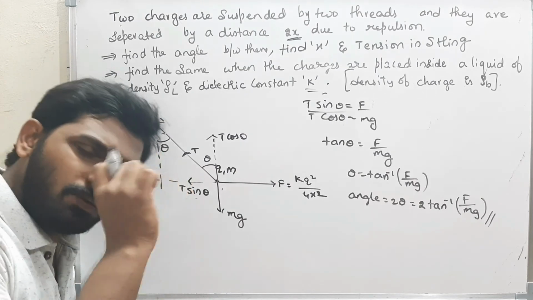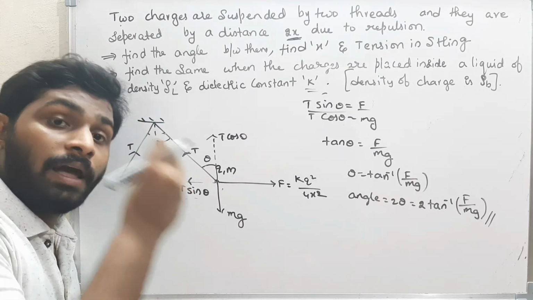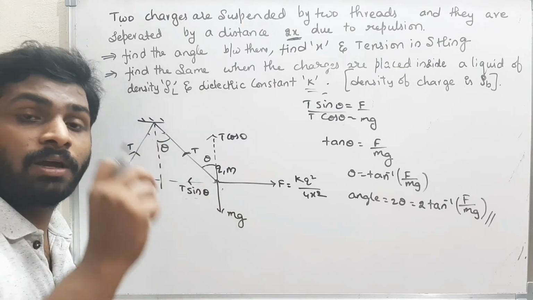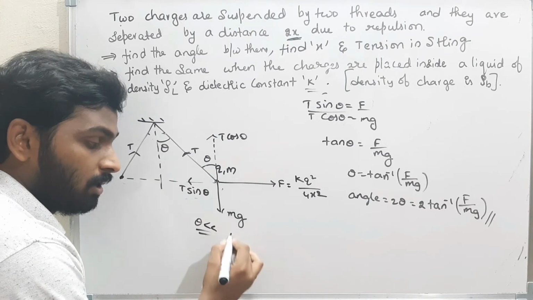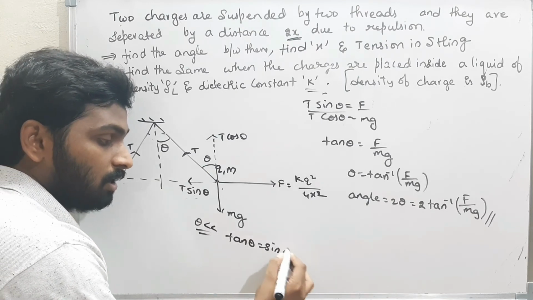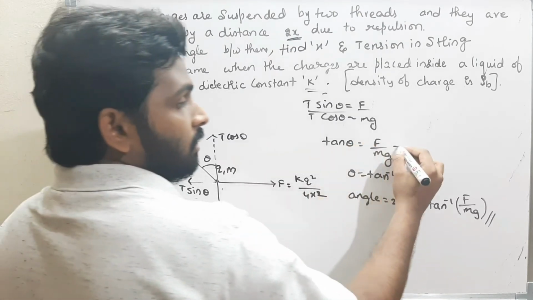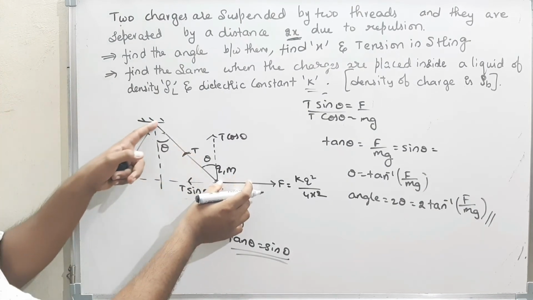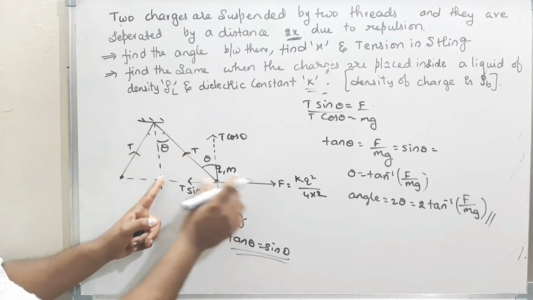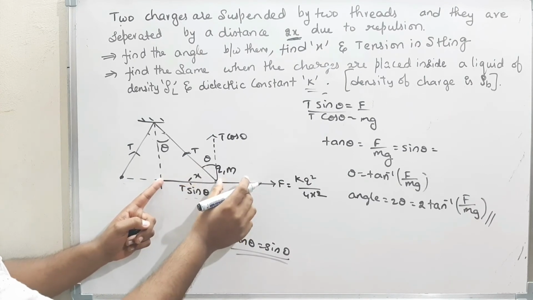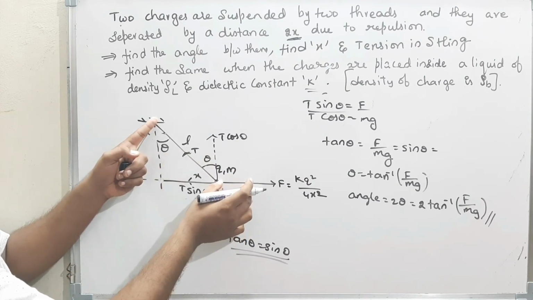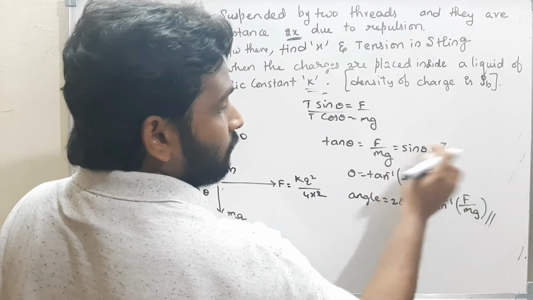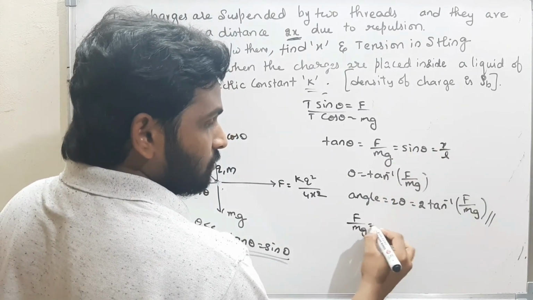When the angle theta is very small, then tan theta is equal to sin theta is equal to theta. Do you remember this? When theta is very small, I can take tan theta as sin theta. What is sin theta? Sin theta is equal to perpendicular by hypotenuse. The perpendicular is x. The hypotenuse is nothing but the length L of the thread. Therefore, sin theta is equal to x by L. Now equate this, and what will you get? F by mg is equal to x by L.